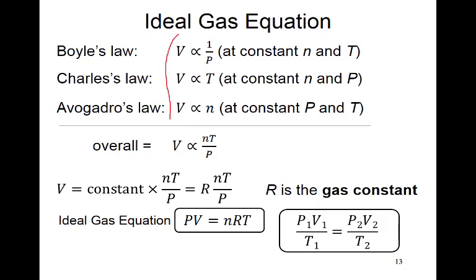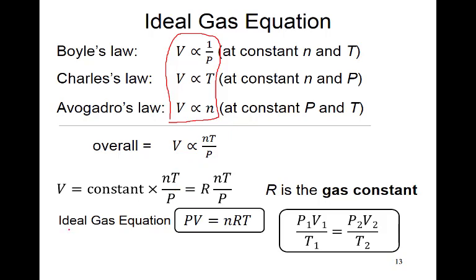This is the total of all 3 laws here. Volume is proportional to the number of moles, temperature, and inversely to the pressure. To remove the proportionality sign, we need a constant. The constant is R. The R is the gas constant. Its value is 0.0821. I'll show you.